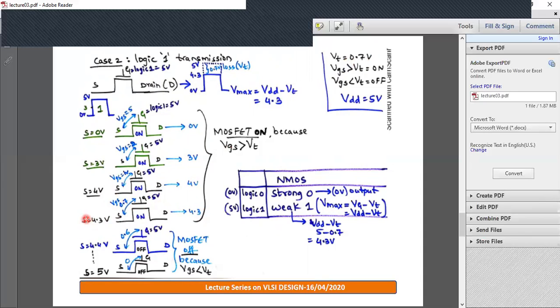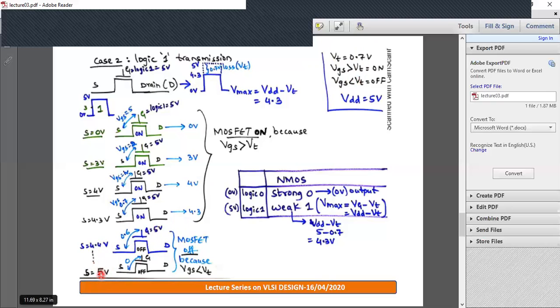So now what happens when my source approaches 4.4 volt? From 0 to 4.3, the MOSFET is on because VGS is greater than threshold value. When my source approaches 4.4 volt, gate is 5, 5 minus 4.4, VGS is 0.6. 0.6 is less than threshold value, so the MOSFET is off.